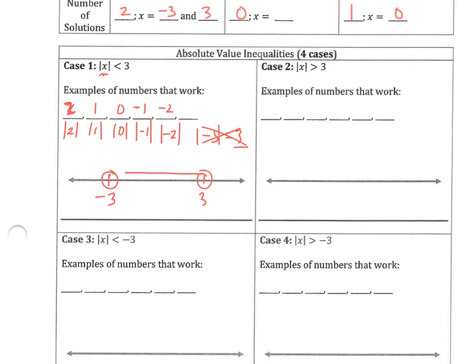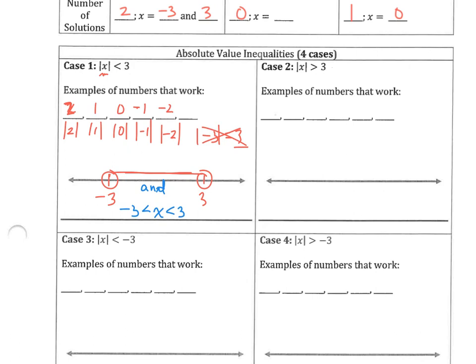I can't use 3 because the absolute value of 3 is 3, and that's not less than 3. So everything in between. Whenever we're talking about in between, this is going to be an and situation, which means I can write this as x is less than 3 and greater than -3.